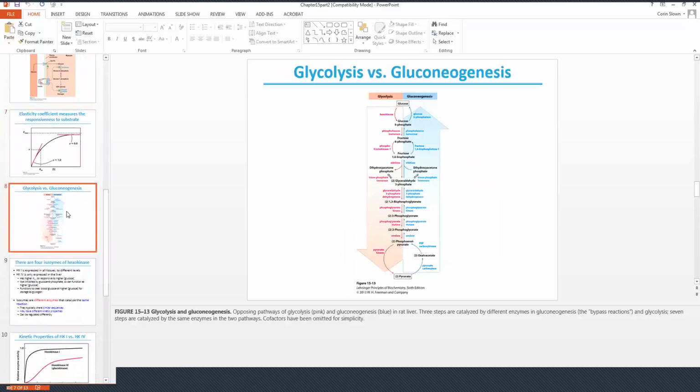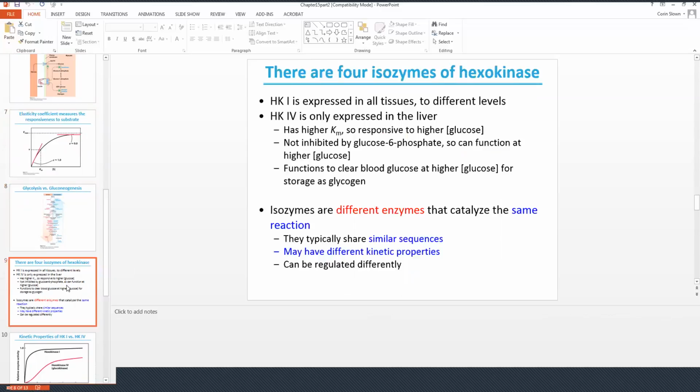When substrate concentrations are much greater than Km, increasing your substrate concentration has little effect on your overall velocity or rate. If we go back to thinking about glycolysis versus gluconeogenesis, we recognize that there are enzymes that are differentiated, although they do the same thing. There are 4 isozymes of hexokinase. Hexokinase 1 is expressed in all tissues to different levels. Hexokinase 4 is only expressed in the liver. It has a higher Km, which is why it responds to higher glucose concentrations, and it's not inhibited by glucose 6-phosphate, so it can function at higher glucose concentrations. It functions to clear blood glucose at those higher concentrations for storage as glycogen.